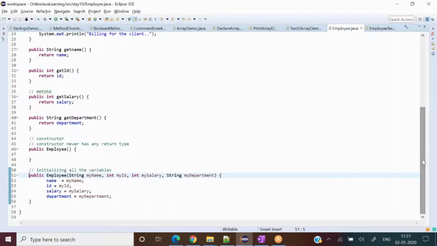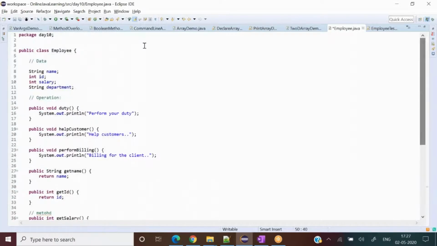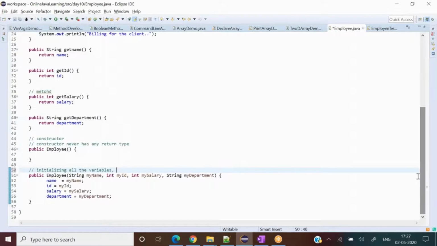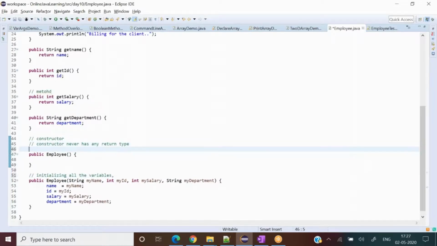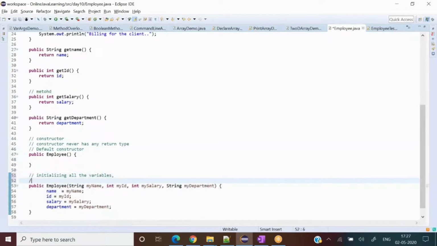The constructor is used to initialize the instance variables, like the employee variables. Whatever variables name, ID, salary, department we write, it will initialize these variables. So this is called our default constructor. I said that as well, right? And this is called the parameterized constructor.